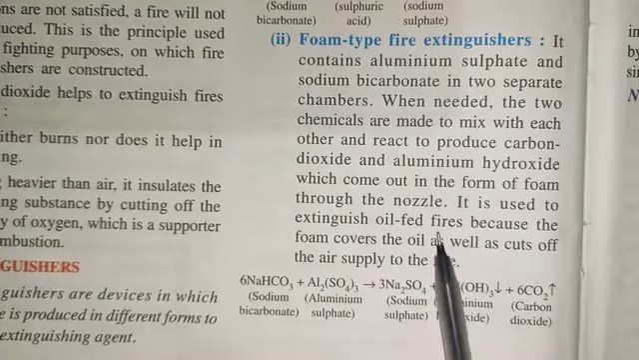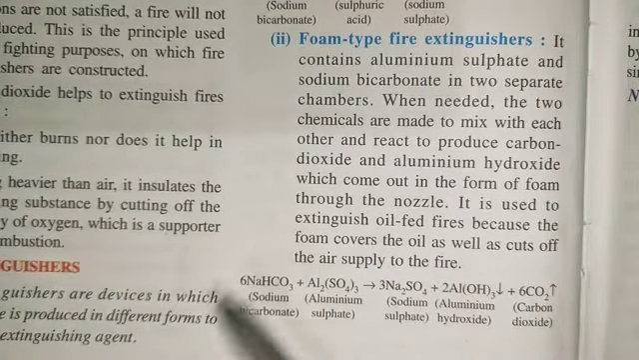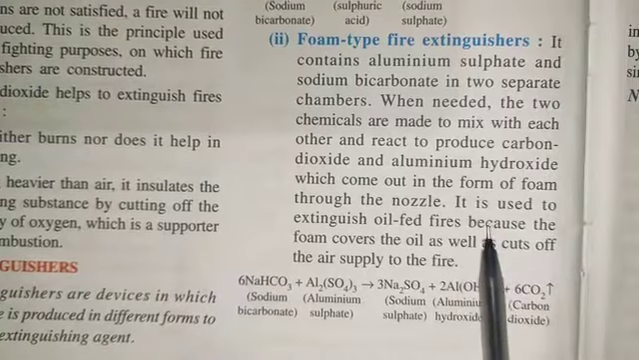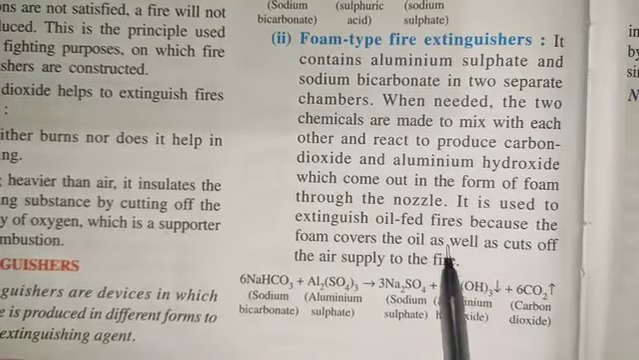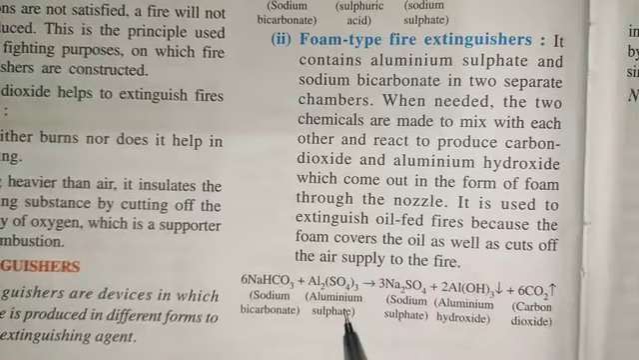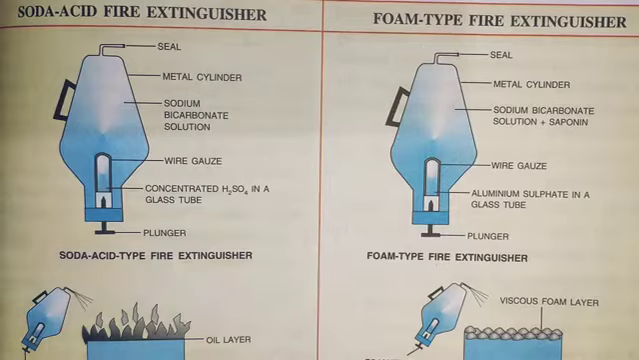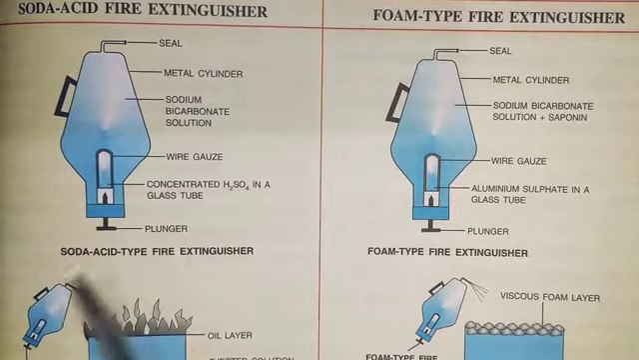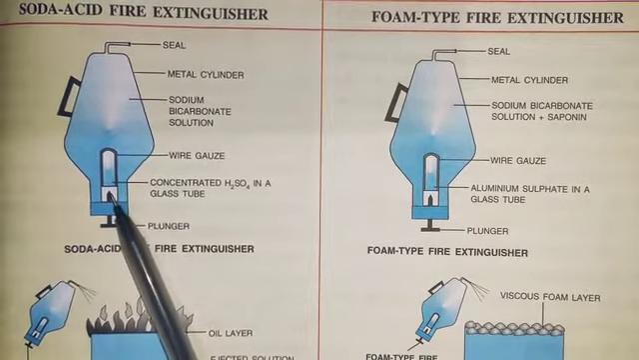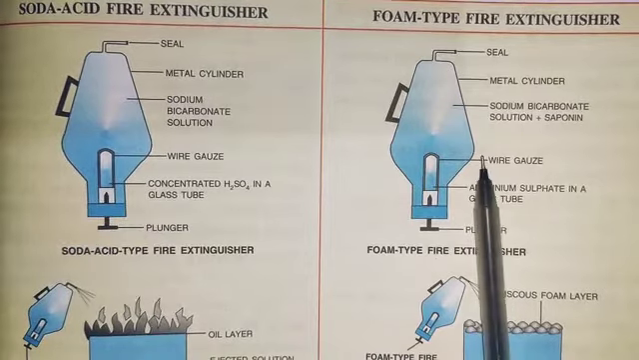through the nozzle. It is generally used to extinguish oil fed fires because the foam covers the oil as well as cuts off the air supply to the fire. Here the reaction is given to you. In these figures you can clearly see the arrangement of the soda acid fire extinguisher and foam type fire extinguisher.